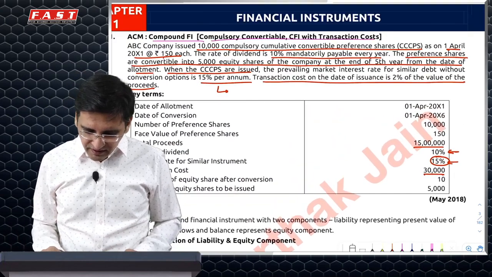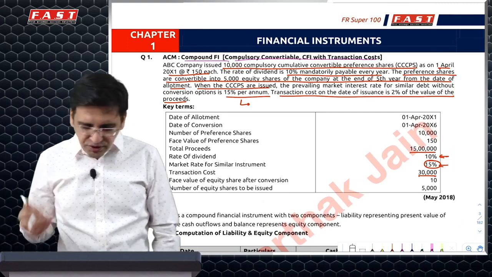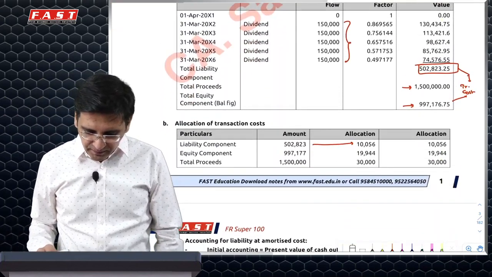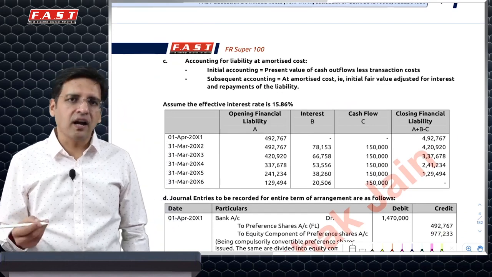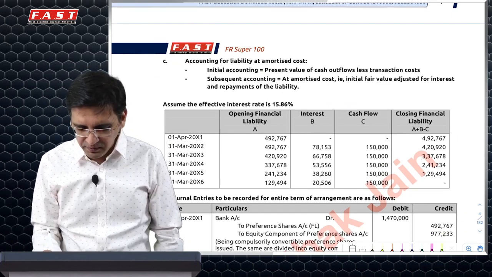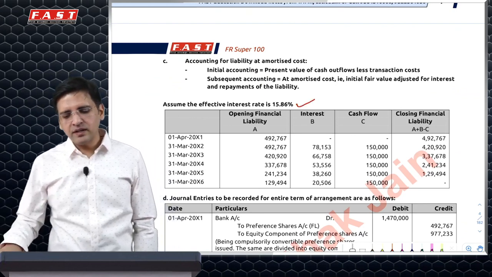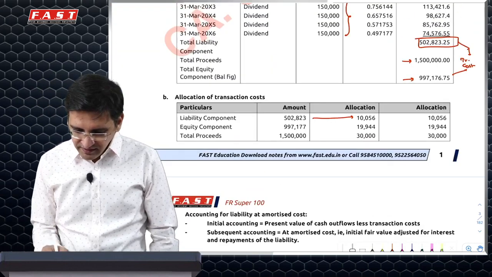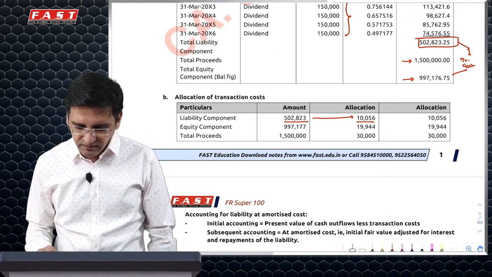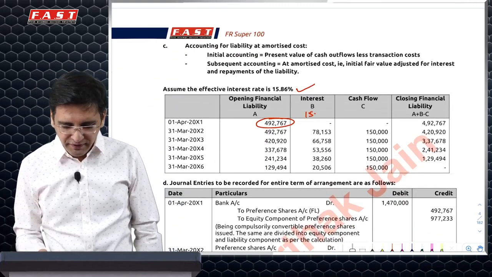And for this effective interest rate, usually in such questions, the institute and the question itself would give you the effective interest rate. So in this case, they have not given it, but there is a similar question which has been asked in either the RTP or MTP, where they have given this particular figure in the question itself. So 15.86% is the rate. Initial liability would be 492,767, which is 502 minus 10,000, which will come to 492. And then 15.86% is the effective interest rate.